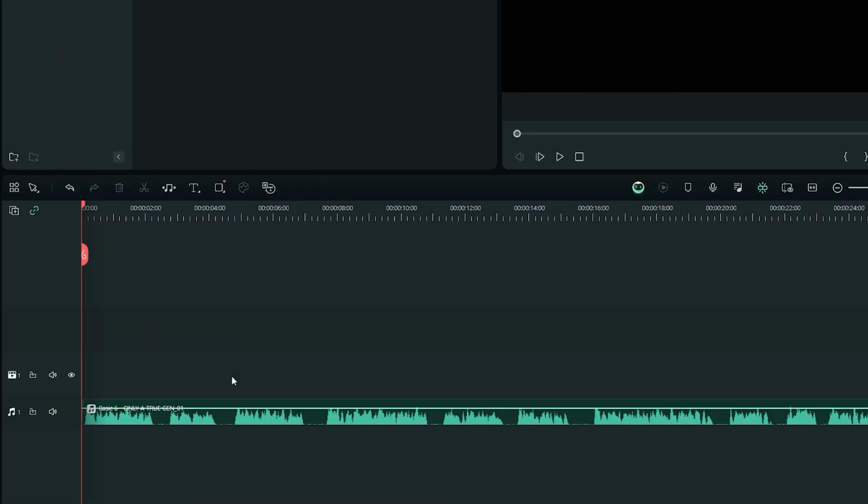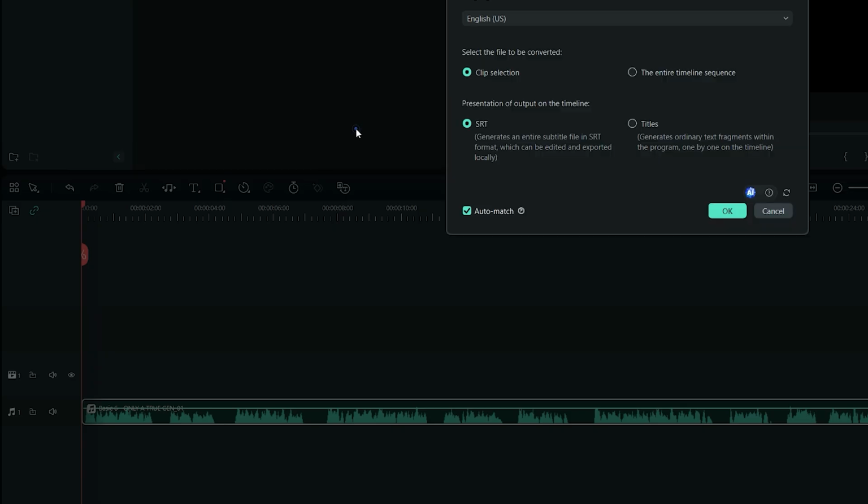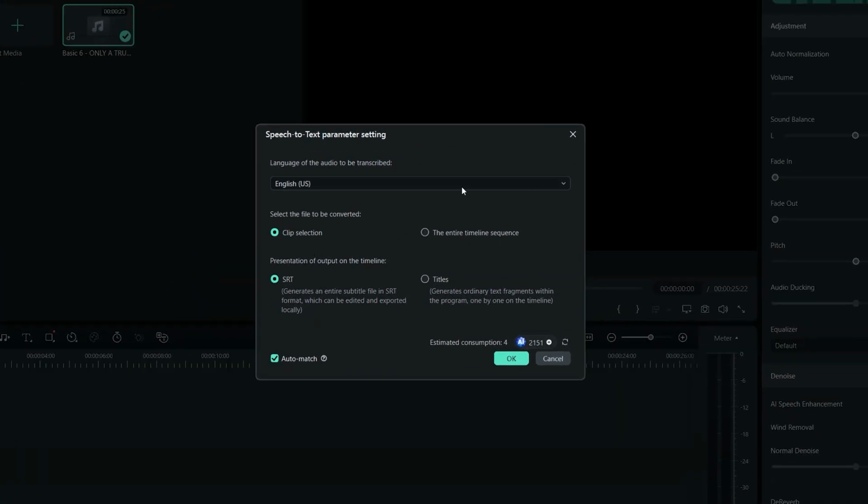Delete the text element. Now the next step is to create subtitles. Simply click on the audio file and select Speech to Text. Select the language from the dropdown. Click here to select the entire timeline sequence and select SRT from here. Make sure to activate this auto match option and click on OK button.